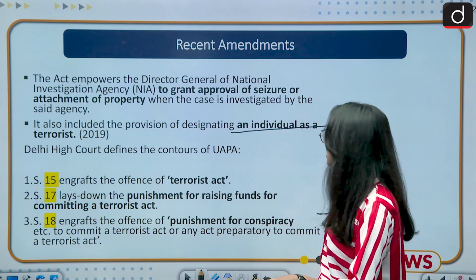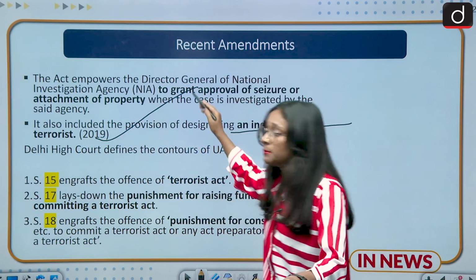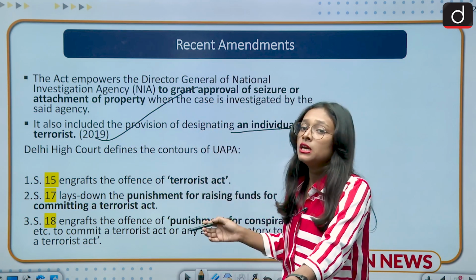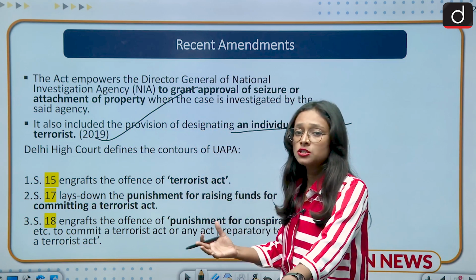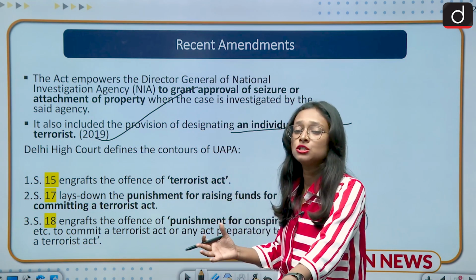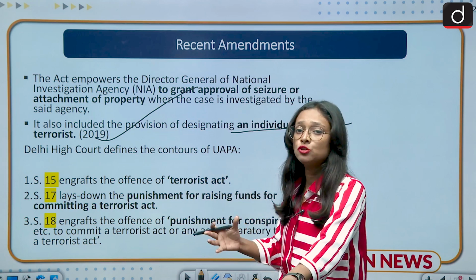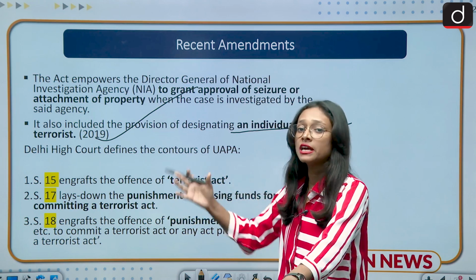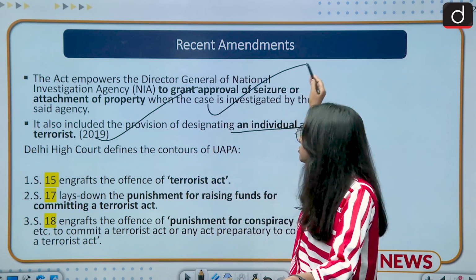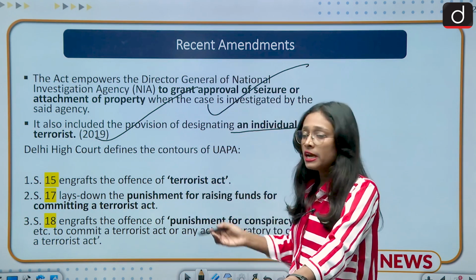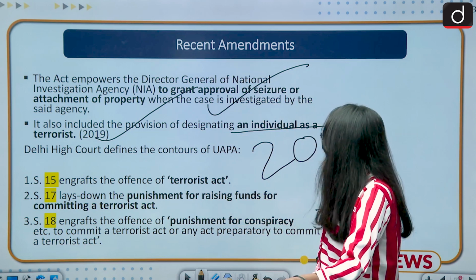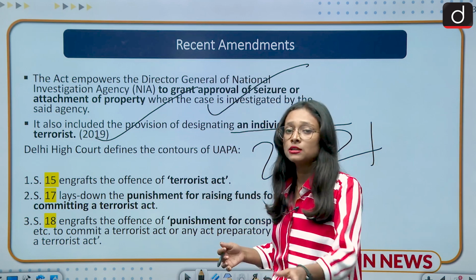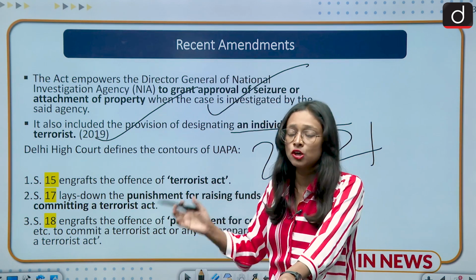This has created much furor among the mainstream media. It has also given the Director General of any investigating agency the power to seize and attach the property of a particular person while the investigation is going on against that person. On the other hand, in 2021 there was debate over the vagueness of sections of the UAPA Act. So what is the recommendation of the Delhi government regarding this?